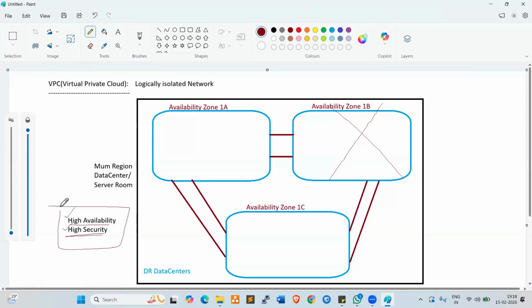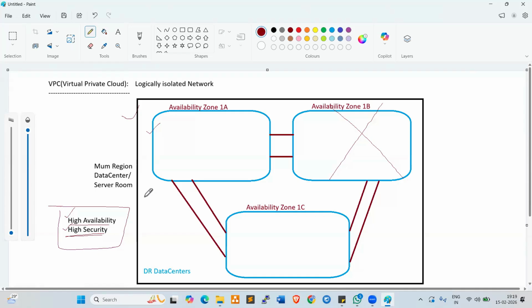So instead of these availability zones, we create the VPC, right? The regions and availability zones will be taken care of by the respective cloud vendor, GCP, Google, AWS, Azure.